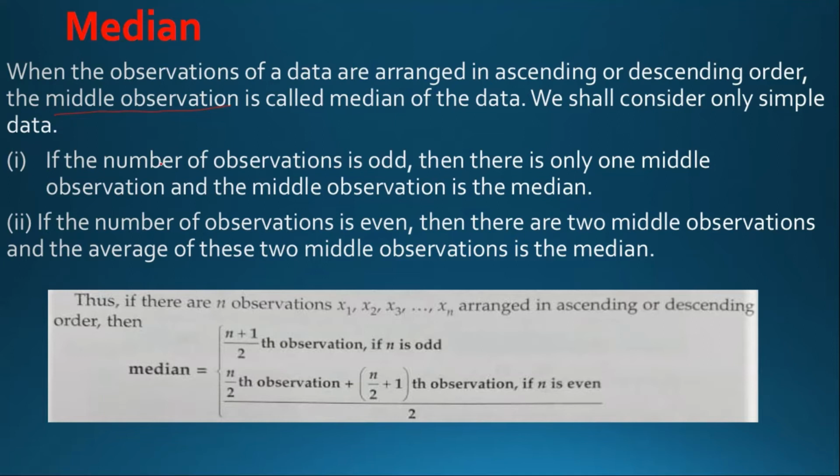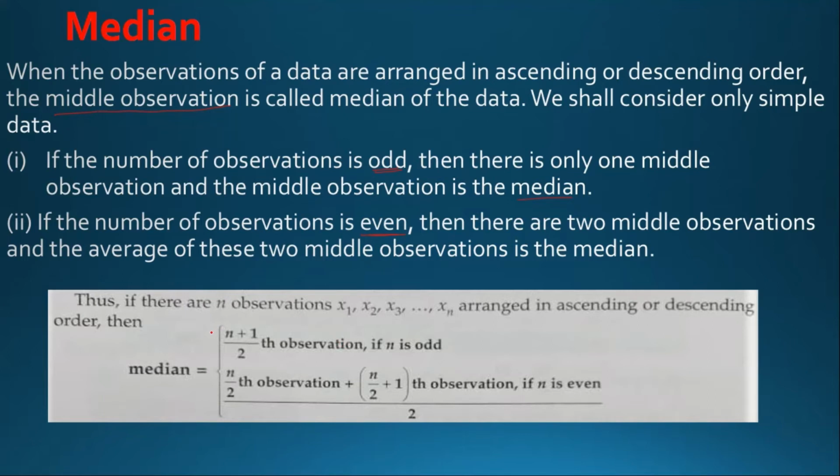Now number 1, if the number of observation is odd, then there is only one middle observation and the middle observation is the median. Now if the number of observation is even, then there are two middle observations and the average of these two middle observations is the median.